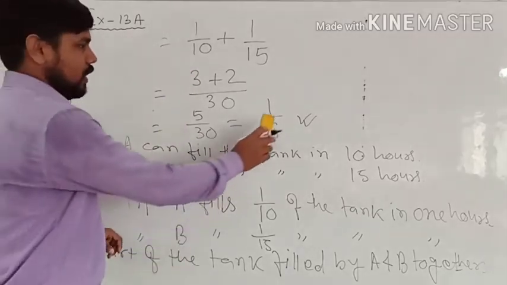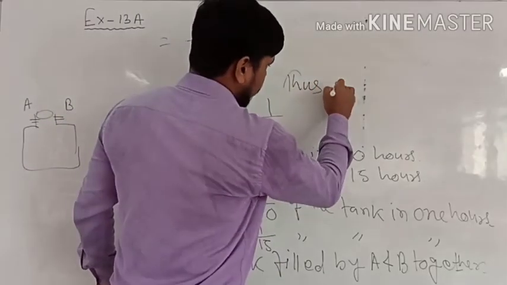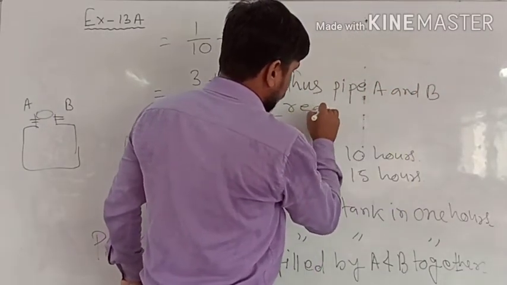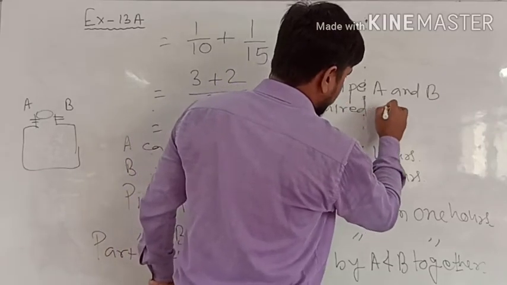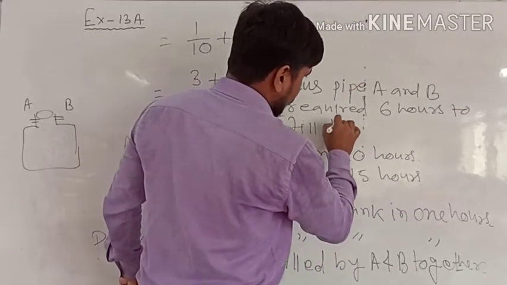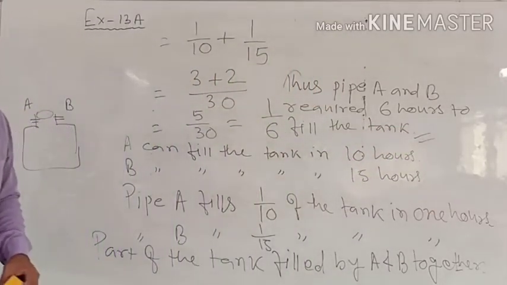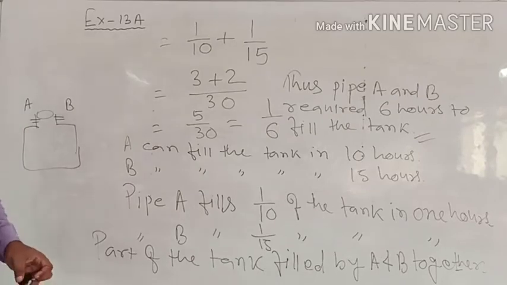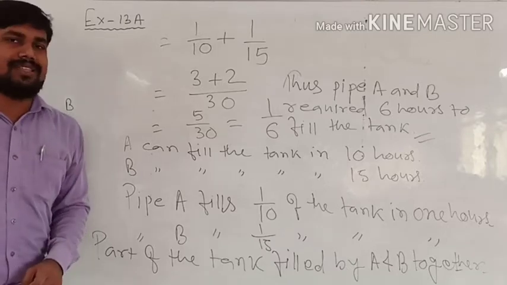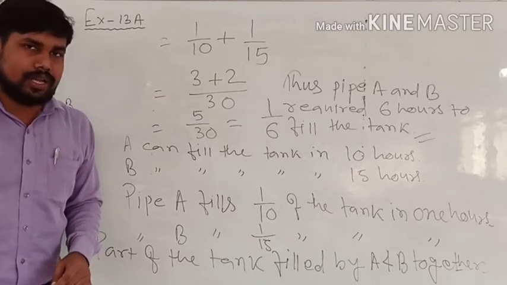Thus we can write here, pipes A and B require 6 hours to fill the tank. So very easily this is how we can solve this type of problem. This type of question is very important and is asked in competitive exams. So if you don't understand, do let us know, so that we can discuss and explain, right?